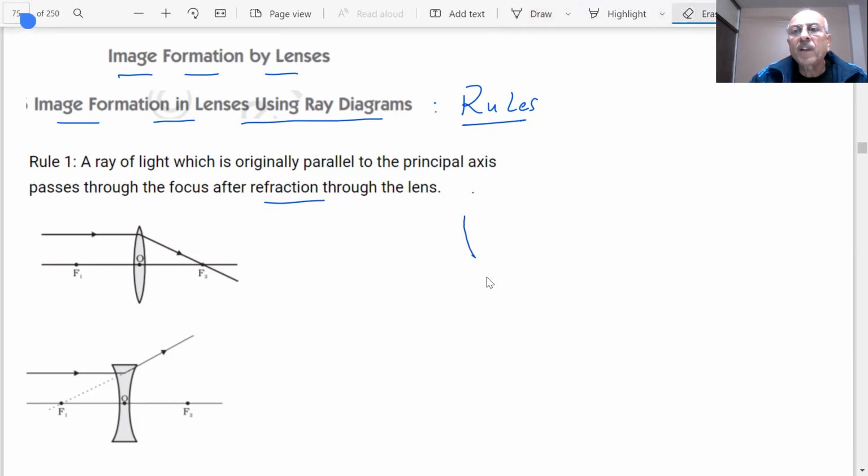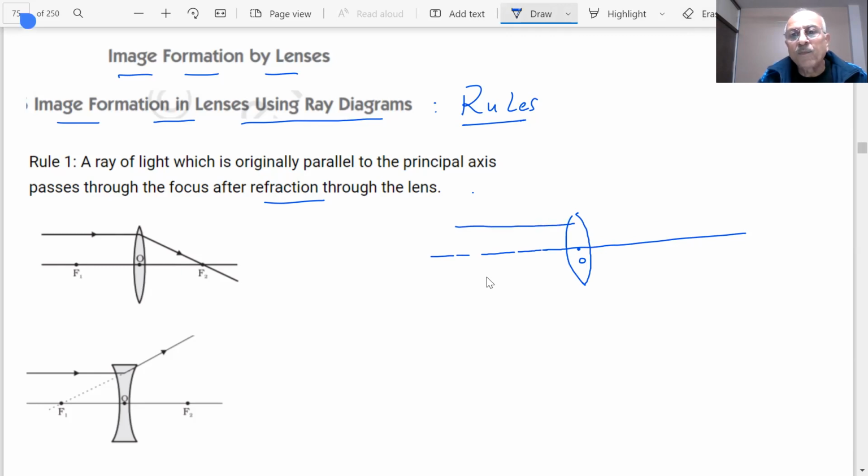If I have a lens, student, this is my lens. The center point is called the optical center O, and I draw the principal axis straight, no deviation here. Then the rays of light which are parallel, what happens to them?